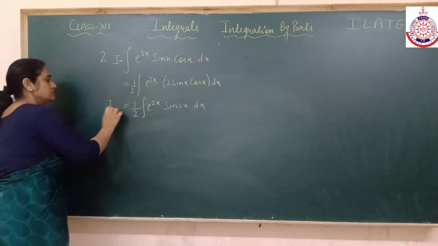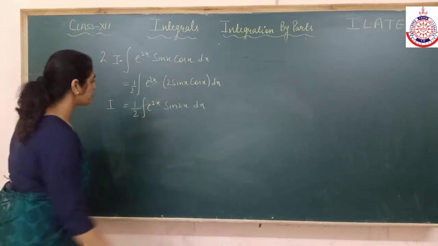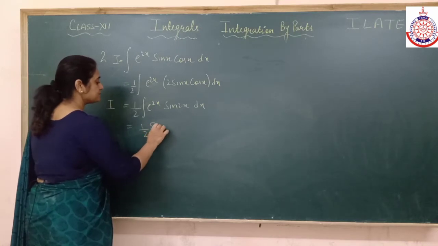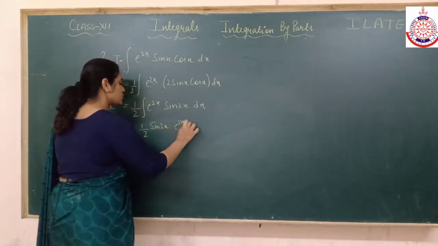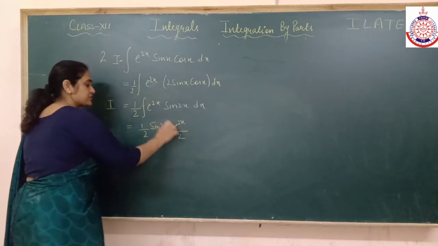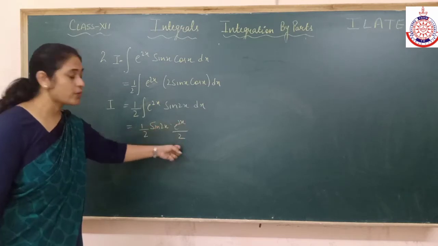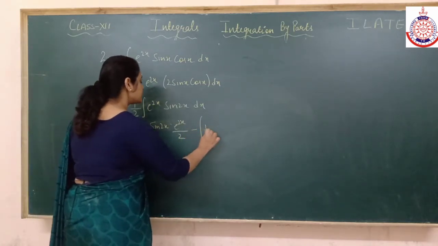Now I have the same thing to solve. It's a combination of trigonometric and exponential function. So solve it. First function as it is. Integration of e^2x, what is integration of e^2x? I am treating sin 2x as the first function. Integration of e^2x would be e^2x by 2. Minus, differentiation of first function.